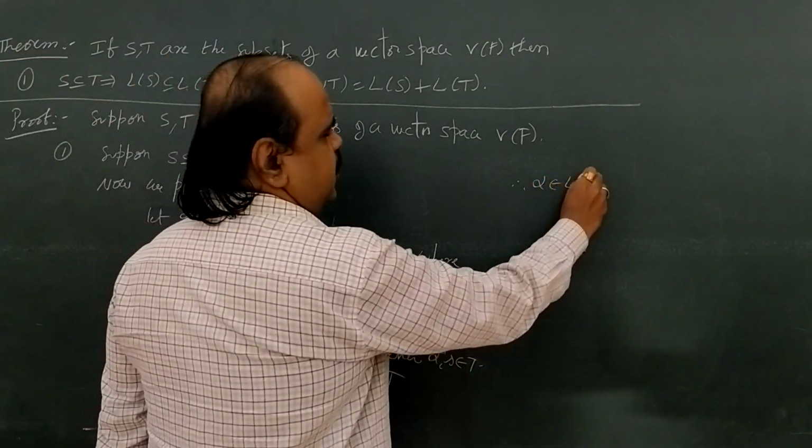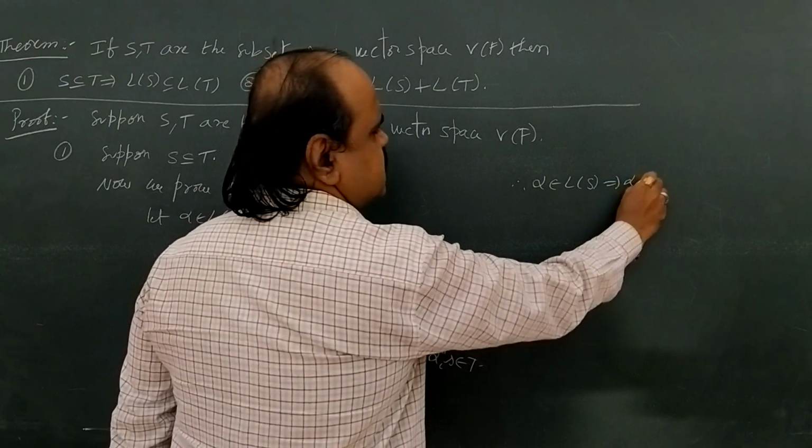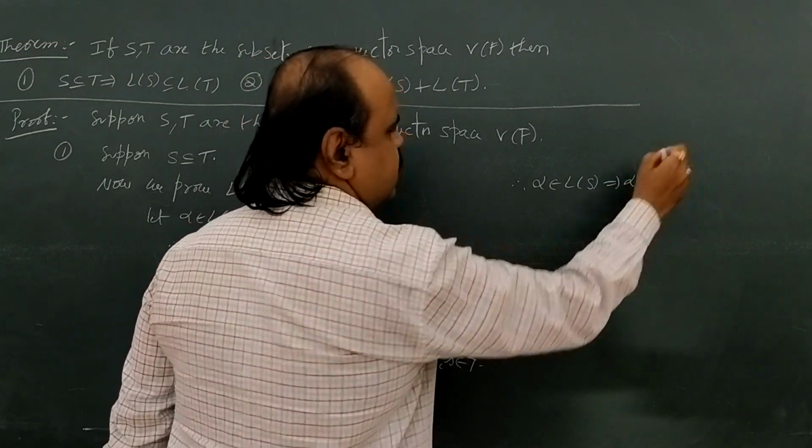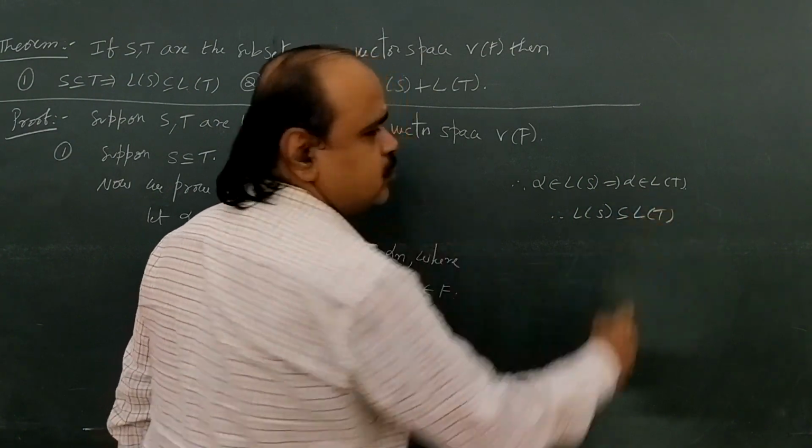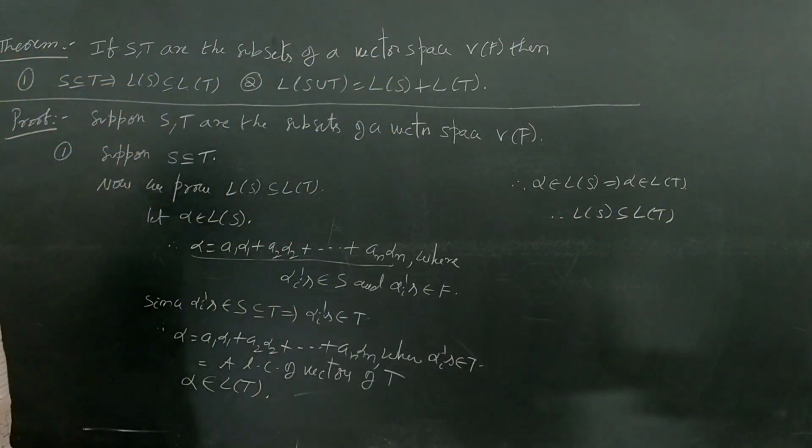Therefore alpha belongs to L(S) implies alpha belongs to L(T). Therefore L(S) is a subset of L(T).